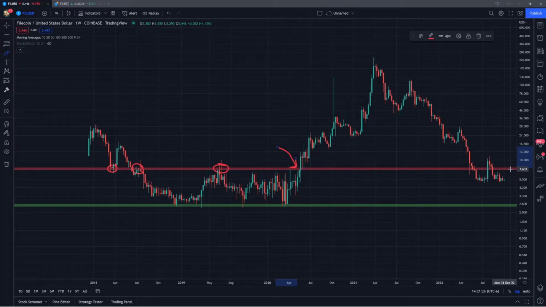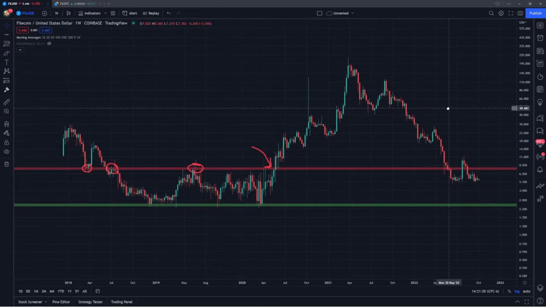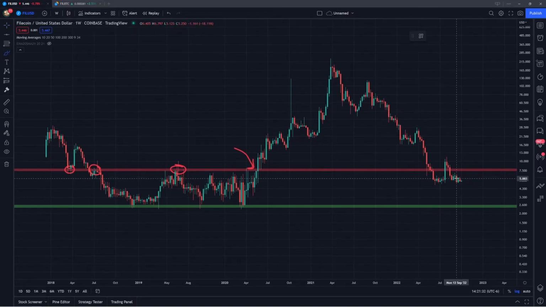So to be bullish on Filecoin, what I want to see play out here on the weekly chart is if we go into the next few months, I really want to see Filecoin start to reclaim this and then flip it into support where we have a retest, some sort of consolidation holding above it. And then from there, if we can make a higher high, taking out this high back in August around $11, that would really start to shift the tide back to the upside. And that's what I'm looking for to be bullish.